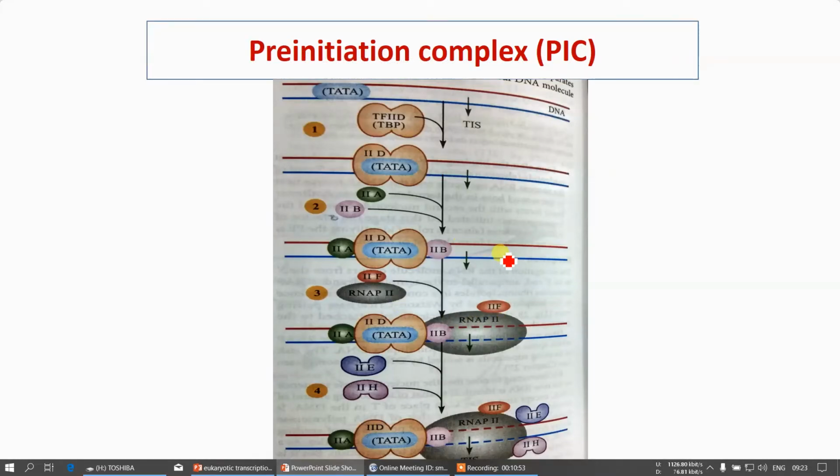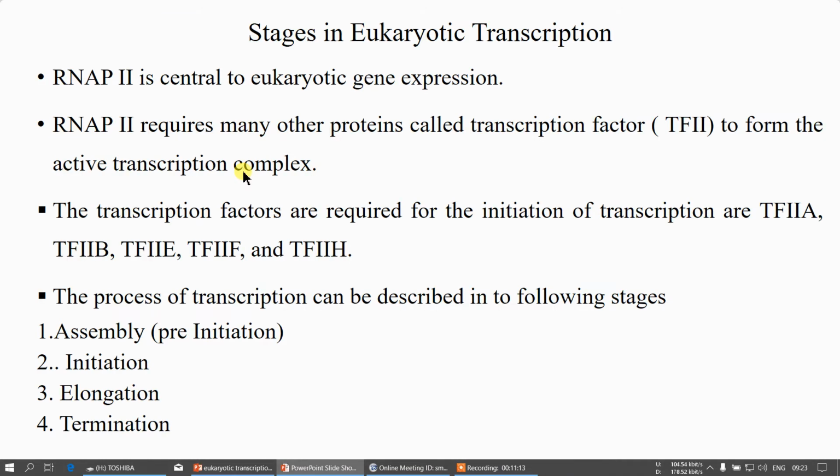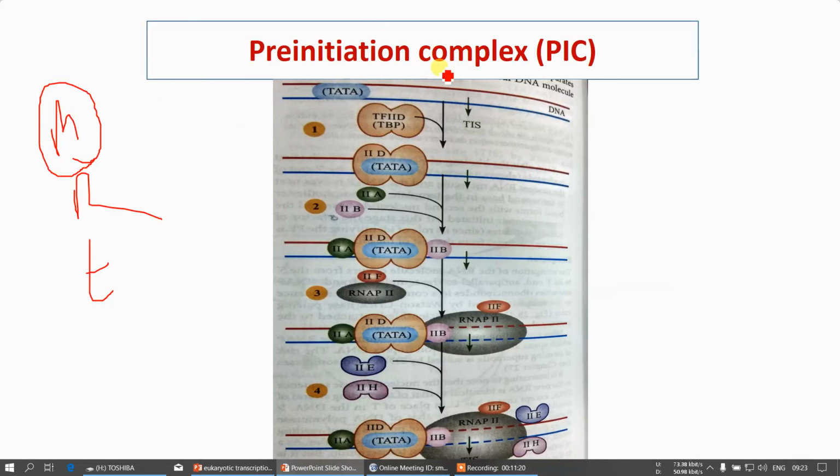And in the synthesis of your RNAs, we have different syntheses. mRNA will have a different one, rRNA will have a different one, and tRNA will be different. So the mRNA is the common complex pathway or principal pathway. So we are seeing the synthesis by your RNA polymerase 2 action, and these are the steps required for the action of your RNA polymerase. I will explain you one by one.